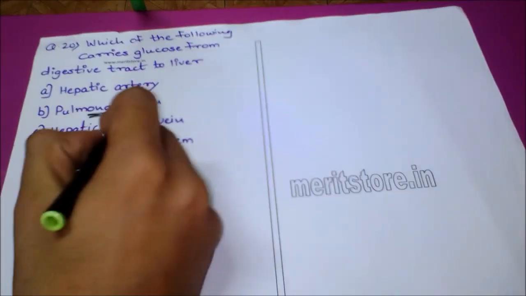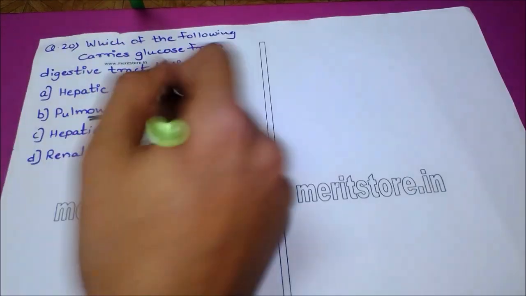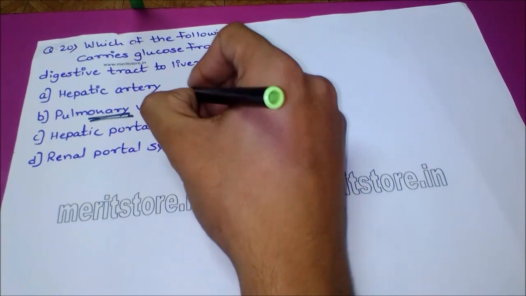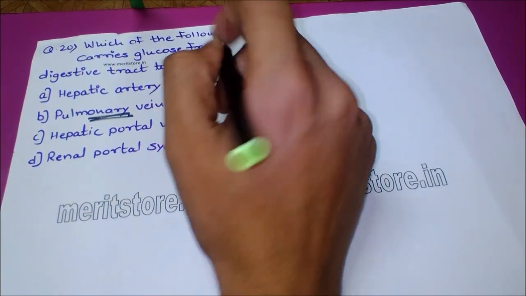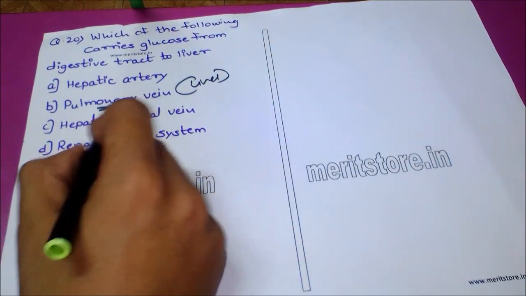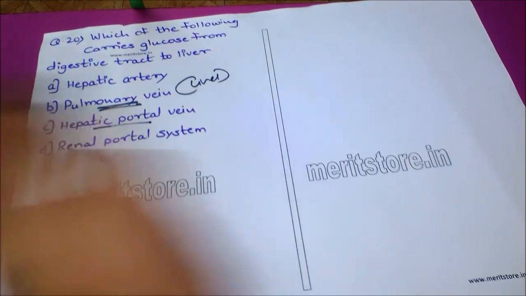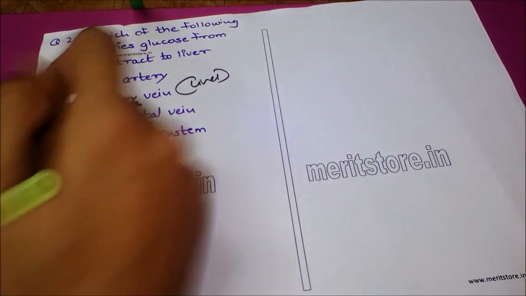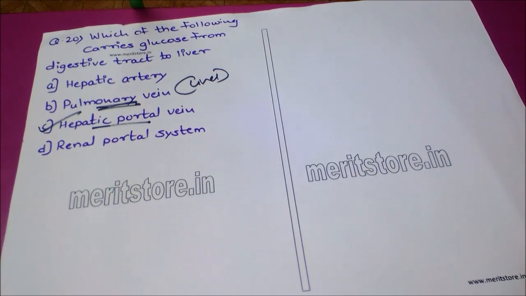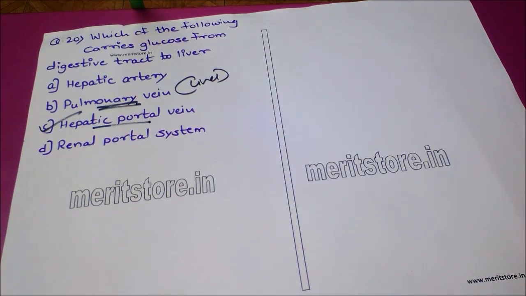The pulmonary vein is known to carry material from the lungs, while material from the digestive tract to the liver is transferred through the hepatic portal vein. So the answer here is option C, which is the hepatic portal vein.